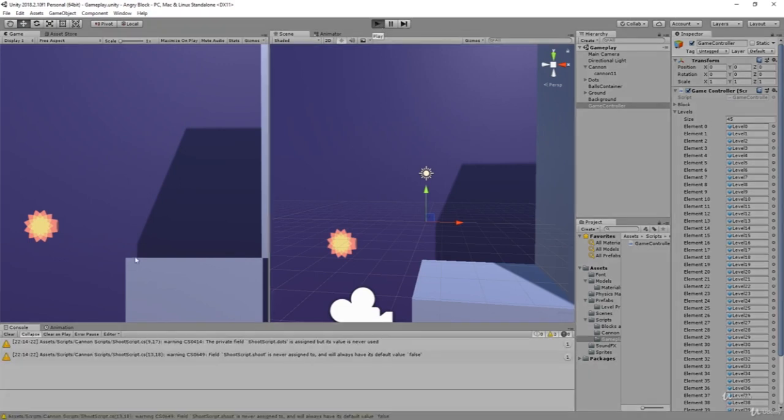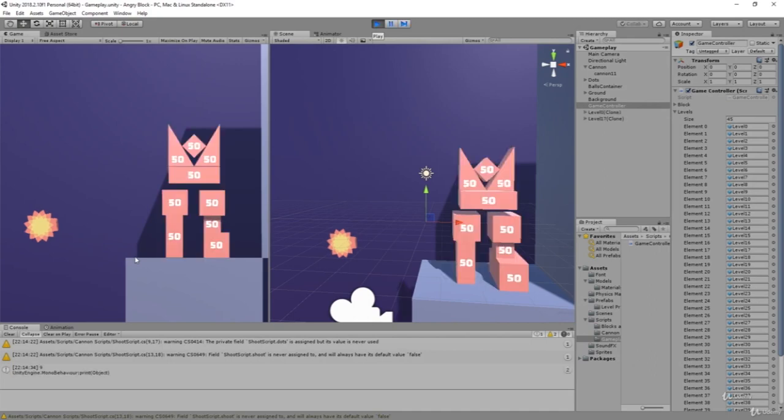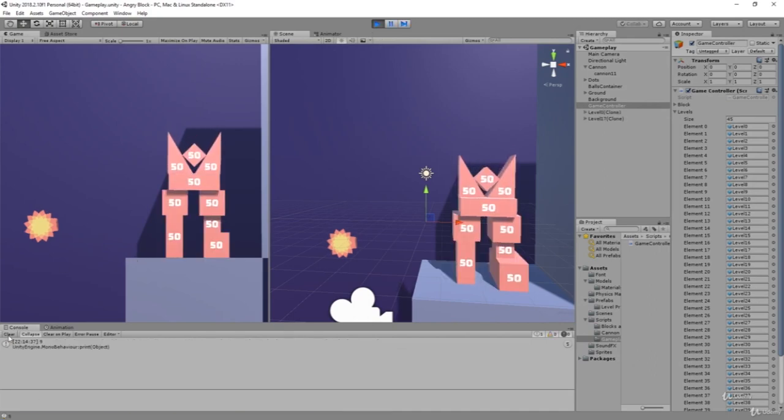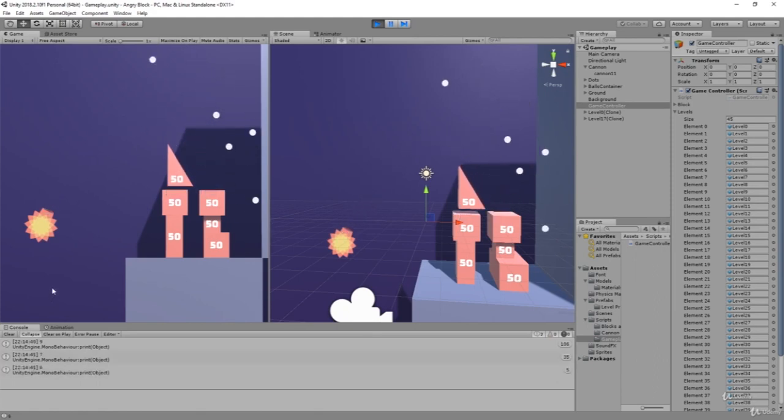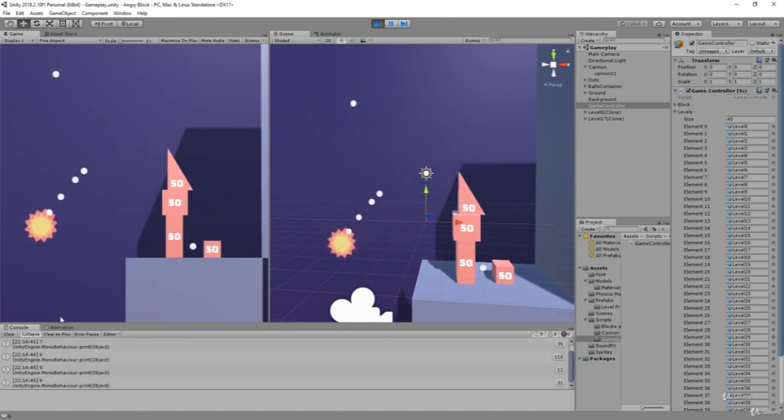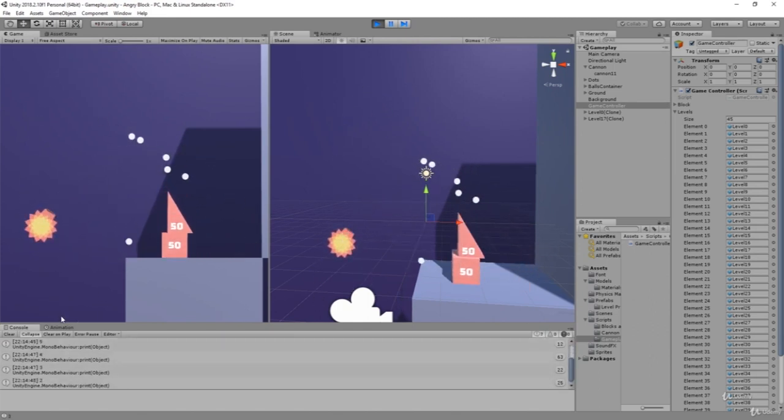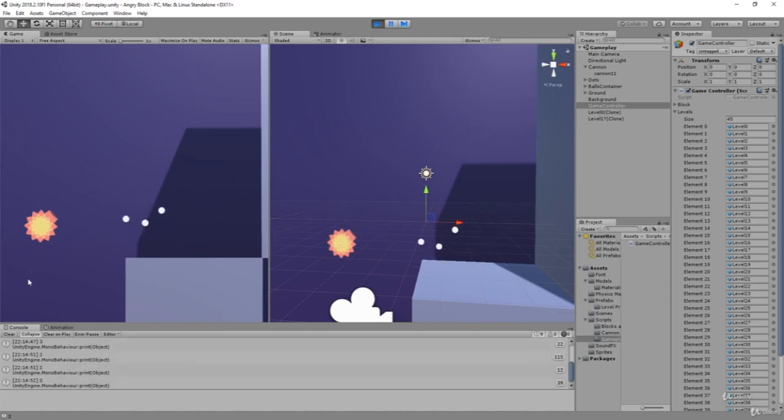So let me start our game to see if everything is working properly. You can see we have 9 blocks. If I destroy one of the blocks, we're gonna have less blocks, which in this case 7, 6, 4, 3, 2. Now we will have 1 and 0.